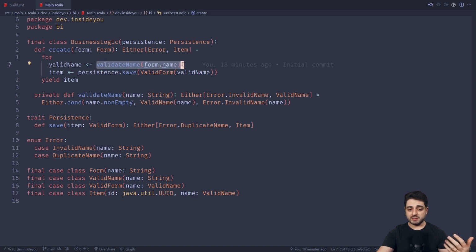Okay, so we have a simple for comprehension because we're inside of the either monad. So we validate the name by getting the name out of the form. By the way, in production systems, you should always at least trim the name, but this is just an example. So here we have a valid name. Then we do persistence.save. We wrap the valid name into a valid form, right? So we go from a form to a valid form, the same as we go from a name to a valid name. And then this finally saves the item, right? It assigns the UID, and then we get the whole item, right? So this is the whole example.